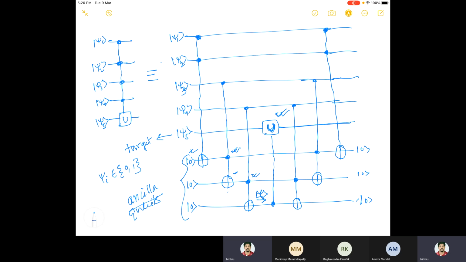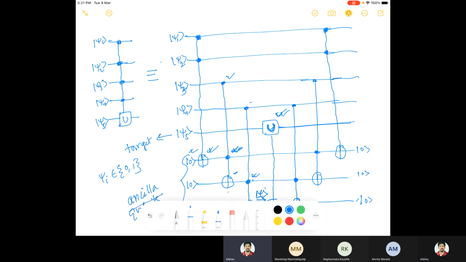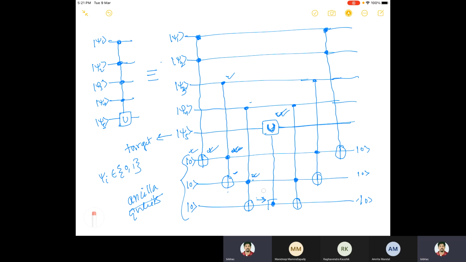Now let's say all of psi1, psi2, psi3, psi4 are 1. If all are 1, then all the gates will act. Because this will act, then this will be 1, and this is already 1, so this will also act. This will be 1. This will also act. Now you see the last one will be this one here, and it will be 1 if and only if psi1, psi2, psi3, psi4 all are 1. So all the Toffoli gates will act, and then it will remain 1.